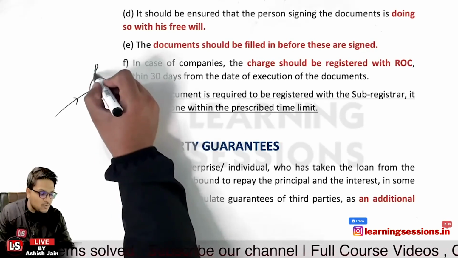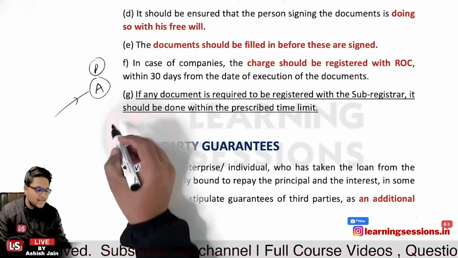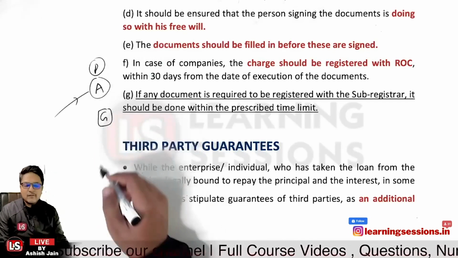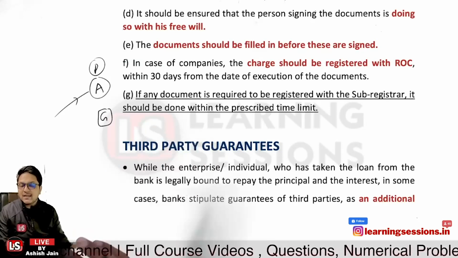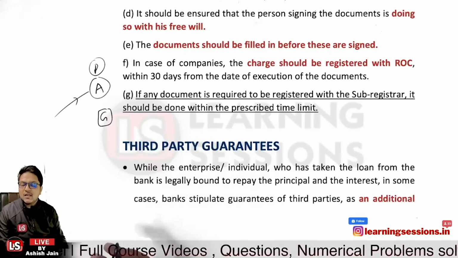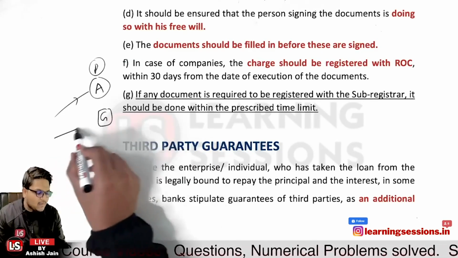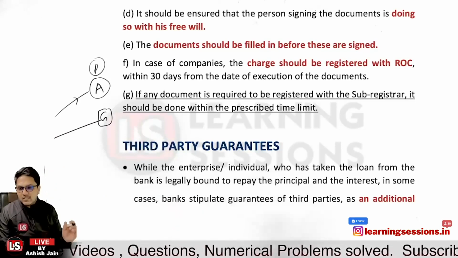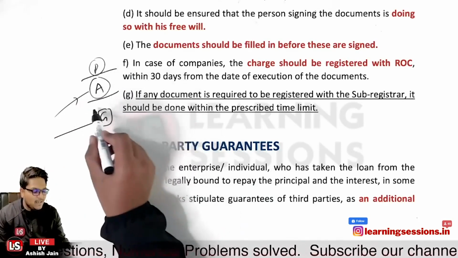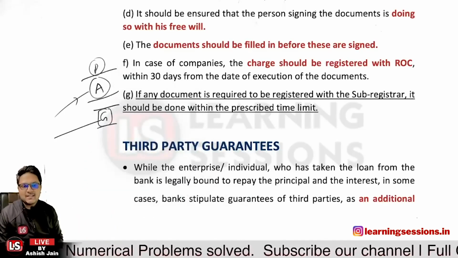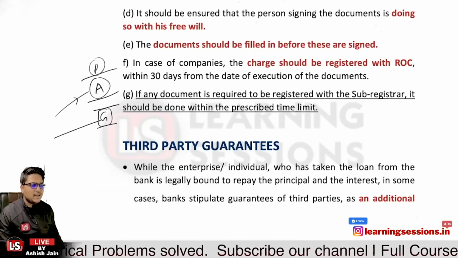The principal person is the one to whom the loan has been extended, and the guarantor would be the third party, which is not related to the loan itself, but is extending a guarantee to the loan. The liability of the guarantor is coextensive, that whatever the liability is of the principal, the same liability is on the guarantor itself. Okay, so that is the third-party guarantee.